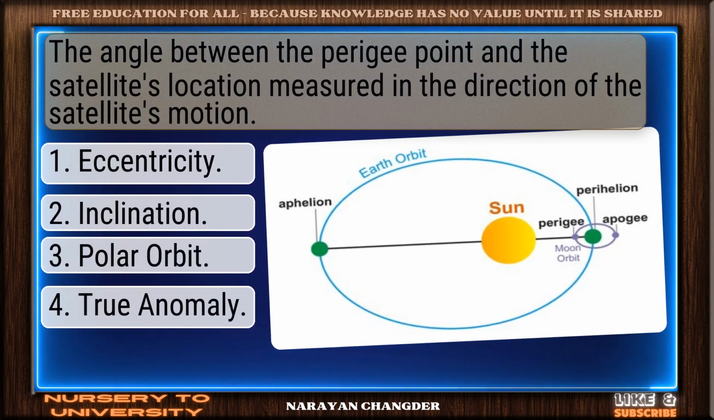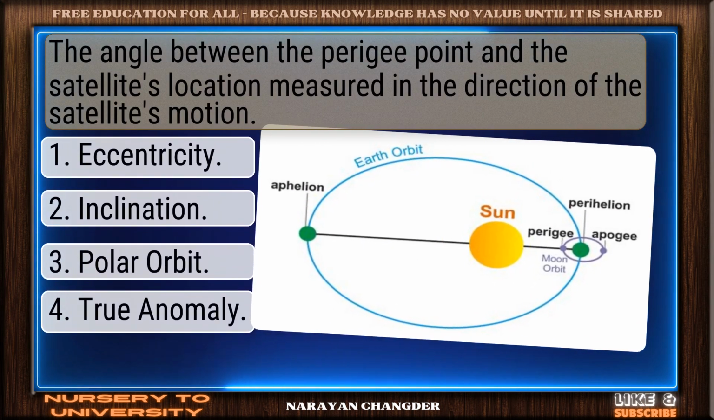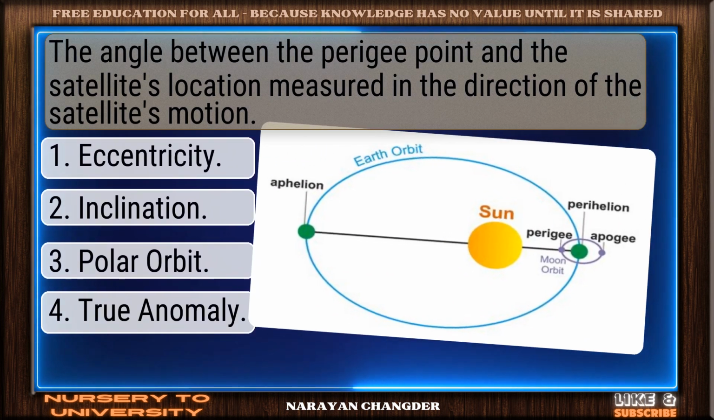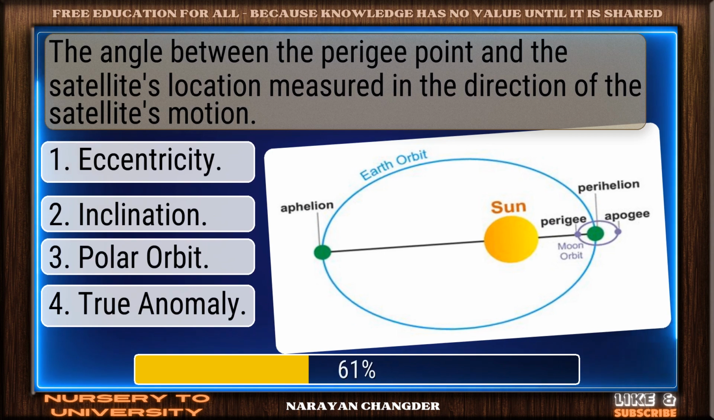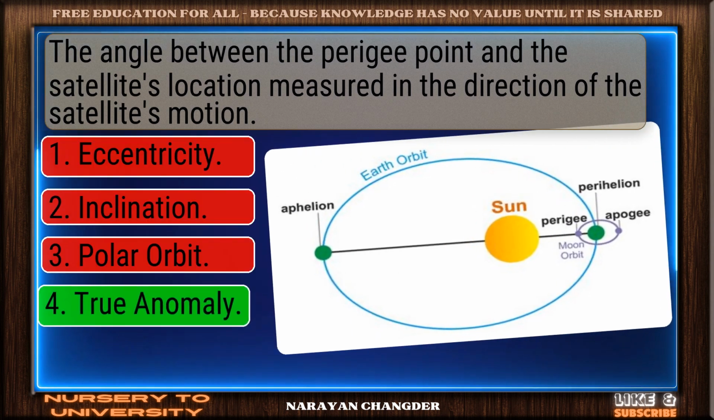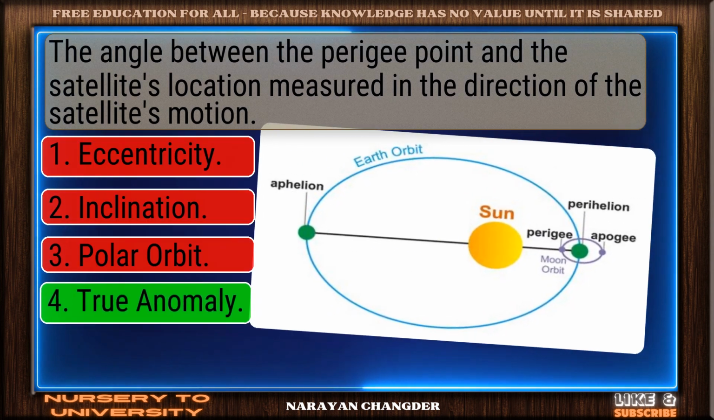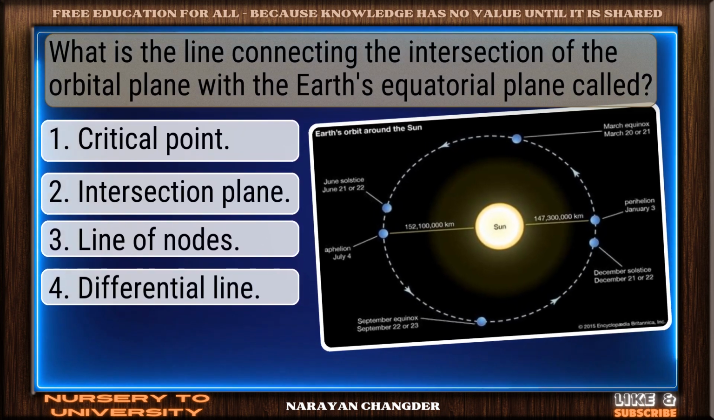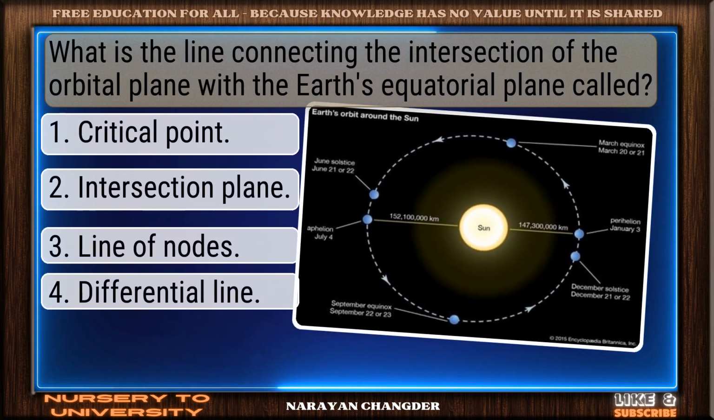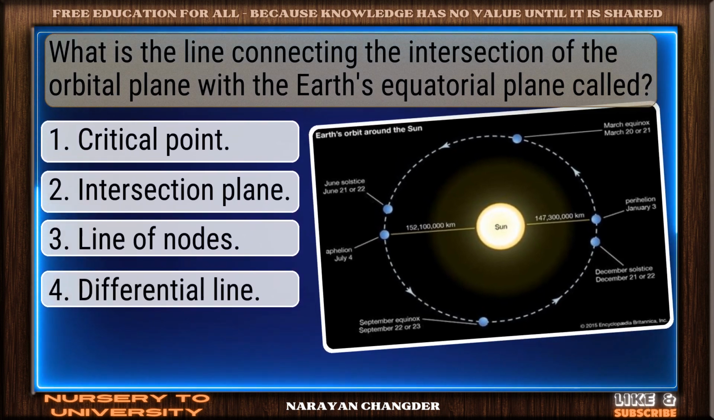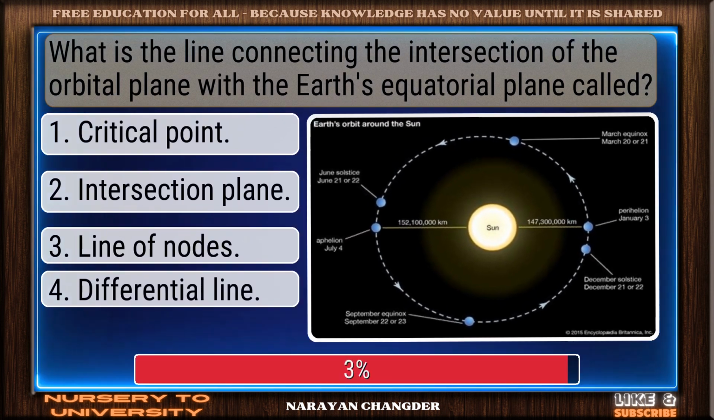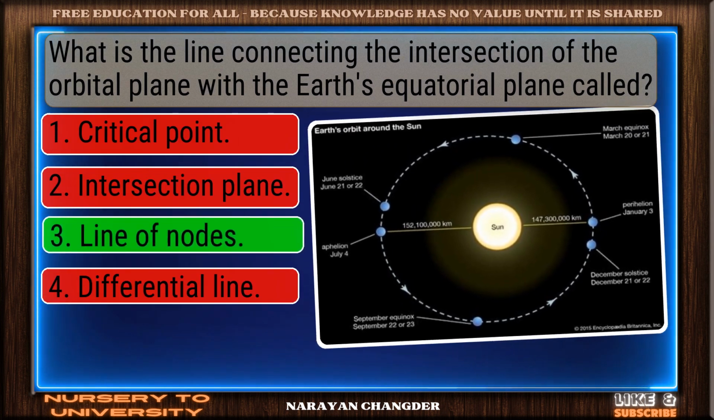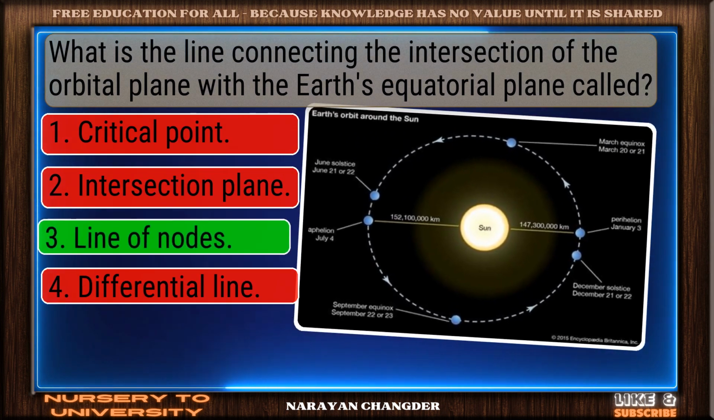The angle between the perigee point and the satellite's location, measured in the direction of the satellite's motion. Correct response. True anomaly is the most accurate answer. What is the line connecting the intersection of the orbital plane with the Earth's equatorial plane called? Nicely done. Line of nodes is a solid answer.